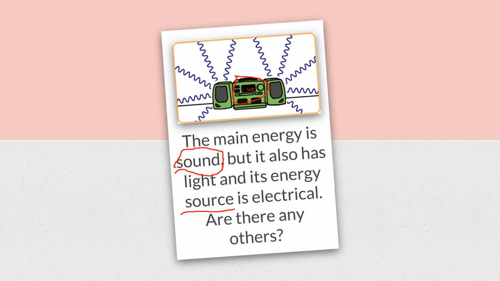Sound energy, it wasn't sound energy before it came out of the speakers. What was it before it got to the speakers? Well, before it got to the speakers, folks, it was electrical energy. The speakers took electricity and transformed it into sound. So before it was sound, it was electrical energy. Now there's another type. I want you to pause it, and there's one we haven't said, and I want to see if anybody can get it.